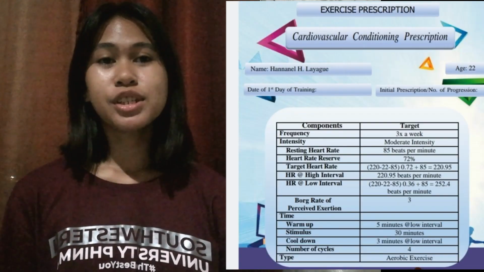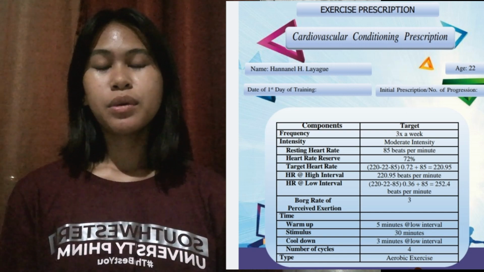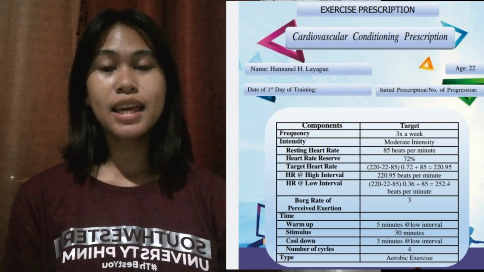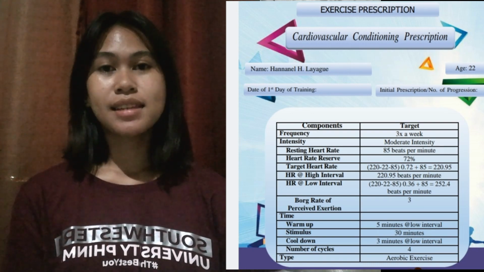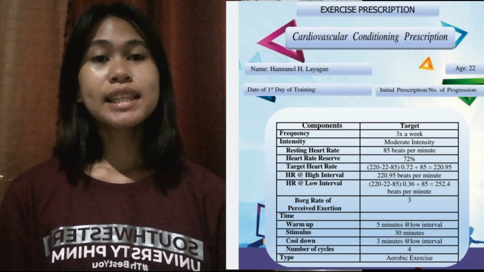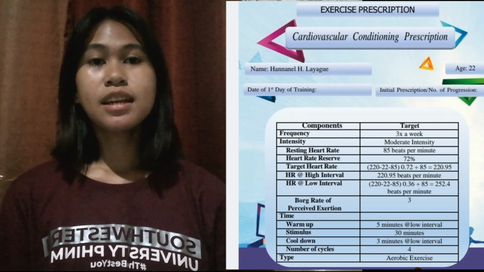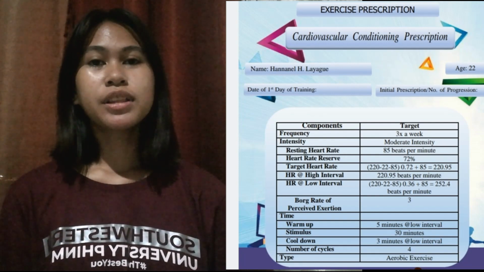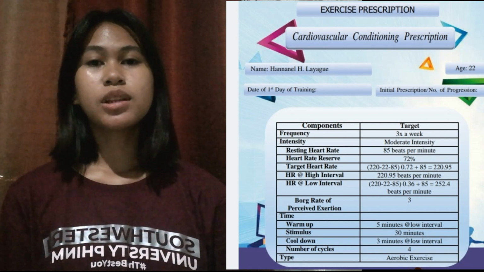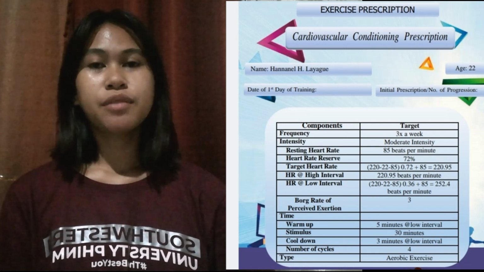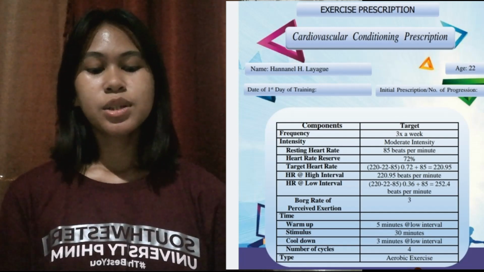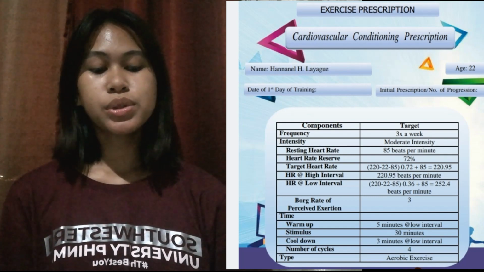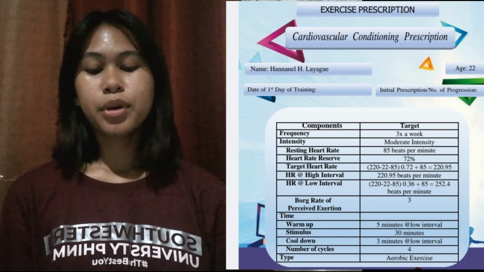So in cardiovascular conditioning prescription, we have here the components and the target. Under the components, we have here the frequency, intensity, time, and type. Under intensity, we have here the resting heart rate, heart rate reserve, target heart rate at high interval, heart rate at low interval, and Borg rate of perceived exertion. So under the time, we have here the warm up, stimulus, cool down, and number of cycles.